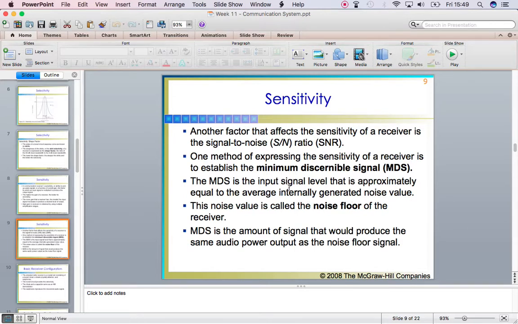So we have multiple receivers, and in those receivers we have a minimum internal noise level, and that noise level is called the noise floor, and a signal which is equivalent to that noise level, when generated, is called an MDS signal. And the MDS signal is the amount of signal that would produce the same audio power output as the noise floor signal. So in order to express the sensitivity of the receiver, we use the MDS signal as a reference point.